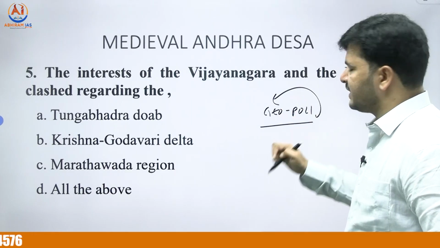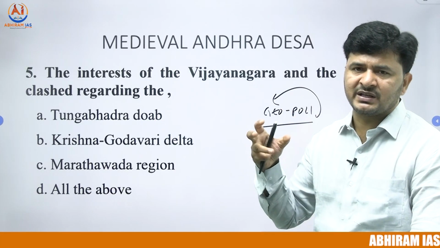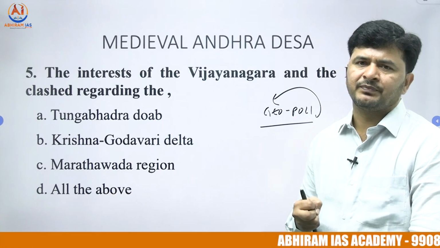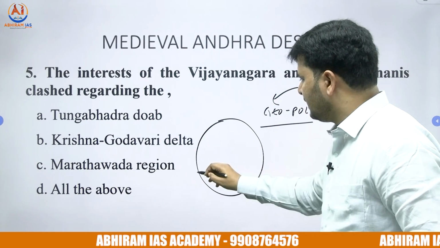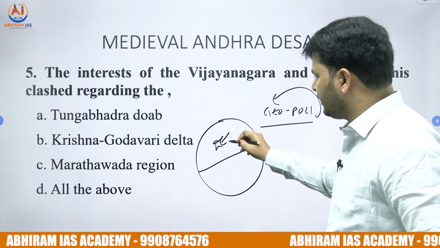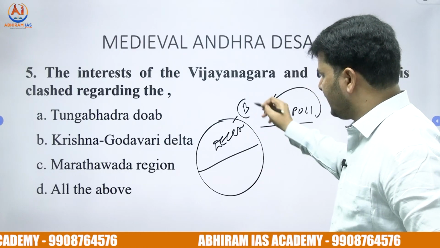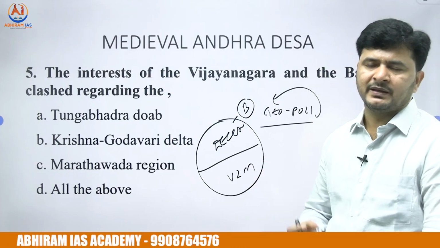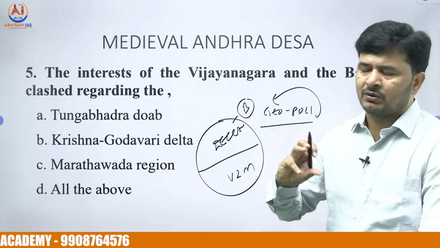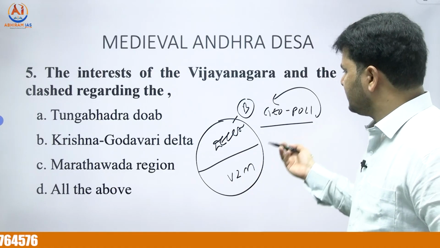Fifth question: the interests of the Vijayanagara and the Bahamanis clashed regarding the... Political conflicts for the sake of geography, political conflicts for the sake of fertile lands. So what is the bone of contention between the Deccan, which was ruled by the Bahamanis, and South India, which is ruled by Vijayanagara? Obviously geopolitical conflicts.